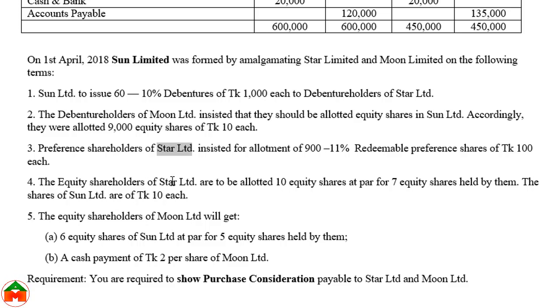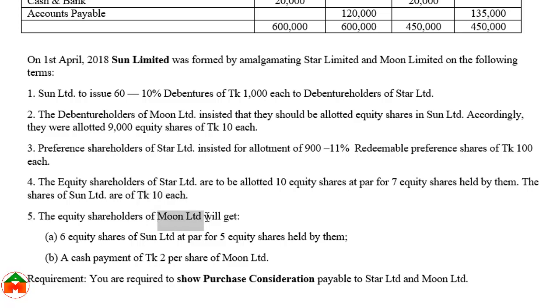On the other hand, the equity shareholders of Star Limited are to be allotted taka 10 equity shares at par for 7 equity shares held by them. The shares of Sun Limited are taka 10 each. That means Star Company Limited, we are aware, will be liquidated. They will get 10 equity shares for 7 equity shares. If they have 7 equity shares, they will get 10 equity shares. The ratio is 7:10 and the price would be taka 10 each.